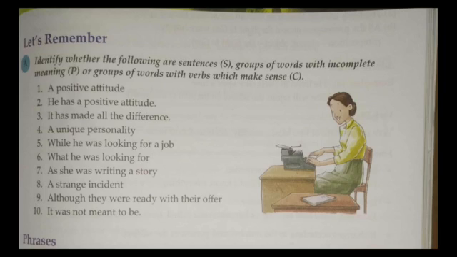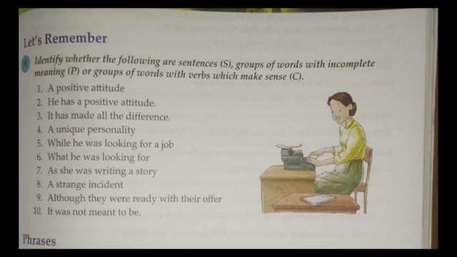Okay, and what is a clause? A group of words with a verb which makes sense. It will be a group of words, but not a complete sentence. Okay, a group of words which has a subject and a verb but is not a complete one. It's a part of the sentence. It will be a part of a sentence but not a sentence. Okay, it will be a group of words which is having a verb also. Okay, so that is said to be a clause.